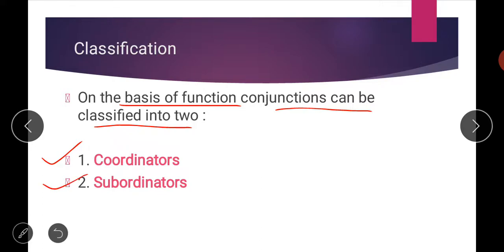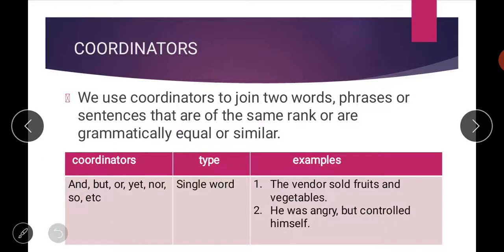Both are written inside your book, so you can simply call them coordinators or subordinators, or subordinating conjunctions and coordinating conjunctions. We have divided these on the basis of function. Let us see the different functions of the coordinators and the subordinators one by one.